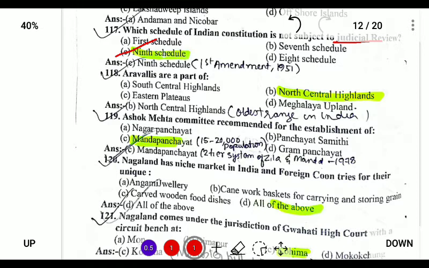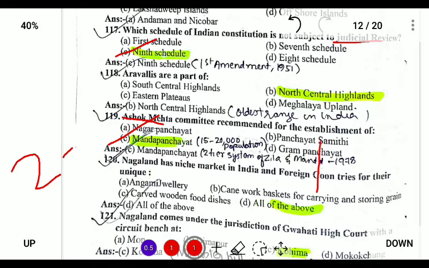Next, Ashok Mehta recommended the establishment of the Mandal Panchayat. So Ashok Mehta Committee's most significant recommendation was the establishment of two tiers, that is Gram Panchayat and Zilla Parishad. So the correct answer is Mandal Parishad.